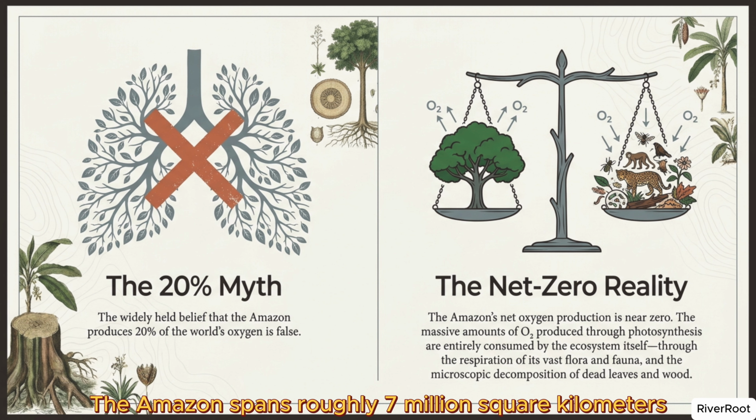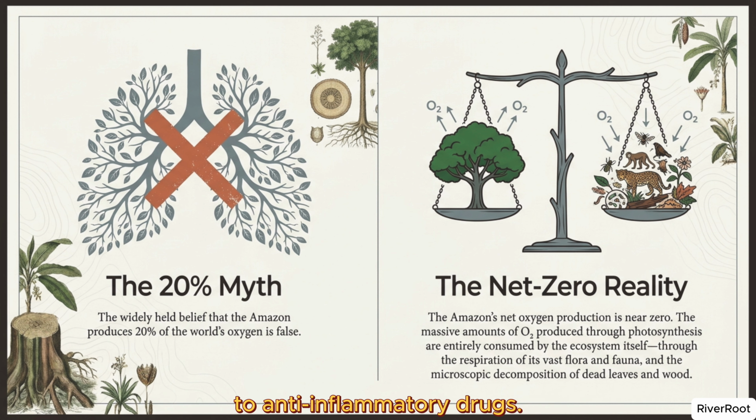The Amazon spans roughly 7 million square kilometers and is home to over 40,000 plant species. It acts as a natural pharmacy for humanity, providing precursors for everything from anesthetics to anti-inflammatory drugs. This incredible vitality is rooted in a complex hydrological matrix where watercolor defines the very essence of the habitat.